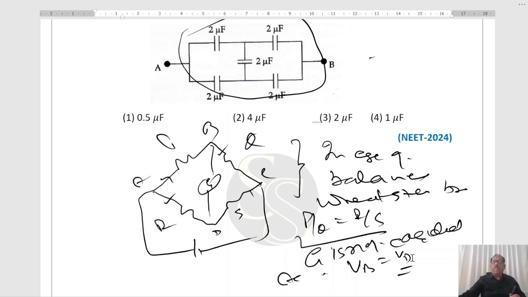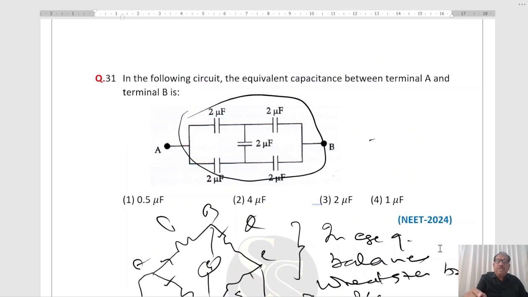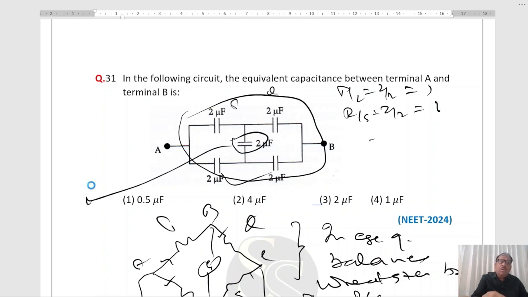Now in this case, this is balanced, this is P, this is Q. P by Q, 2 by 2, that is 1. R by S, 2 by 2, that is 1. So this branch will not be considered.